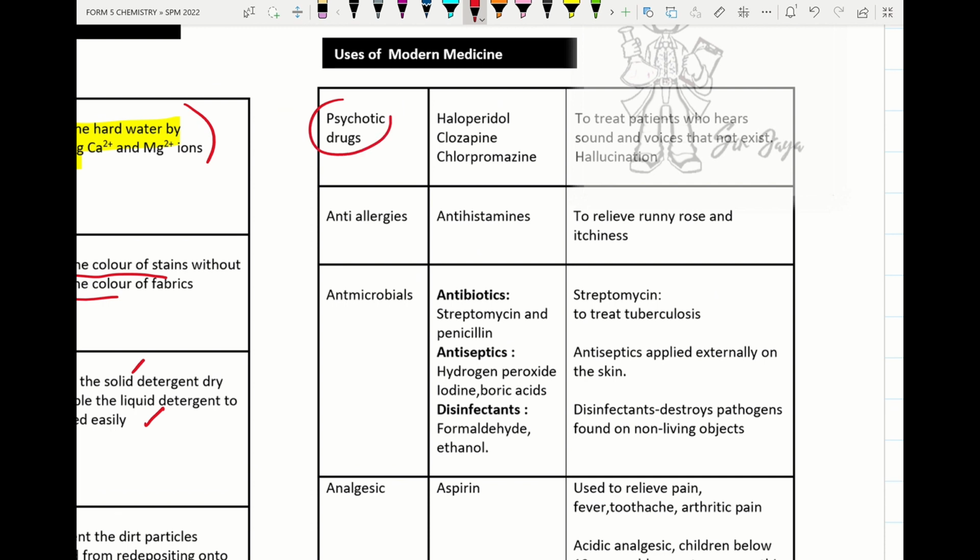Modern medicine, we have total 4 classes. Under first class, antipsychotic drugs. So please remember the names of the examples: haloperidol, clozapine, chlorpromazine. All these I will discuss in detail when we enter chapter 5, form 5. This antipsychotic drug is used to treat a patient who can hear sounds and voices that are not really real, that is known as hallucination.